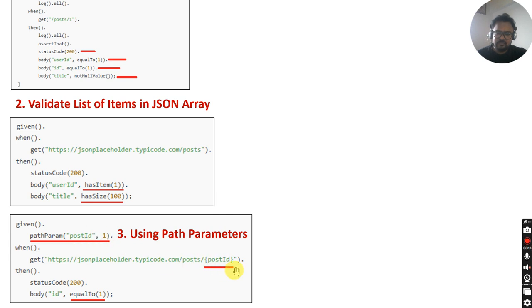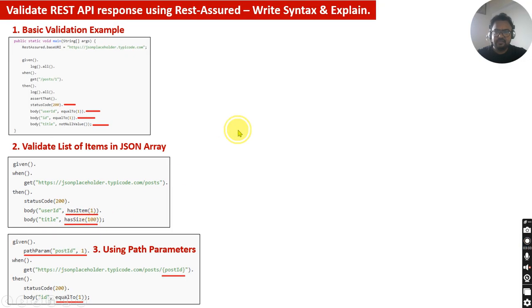This particular variable value will get over here, and it will show the response, and you can just say body id should be equal to 1. This is the id that you have passed, it should be equal to 1. Or you can also say id is equal to this particular value as well. But using the path parameter you can also put your validation. So this is the third way to do the validation of API response.